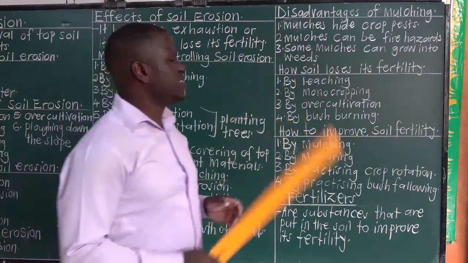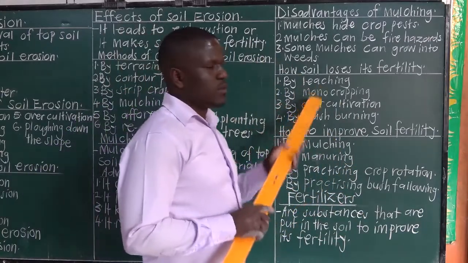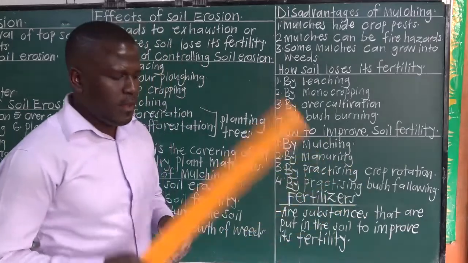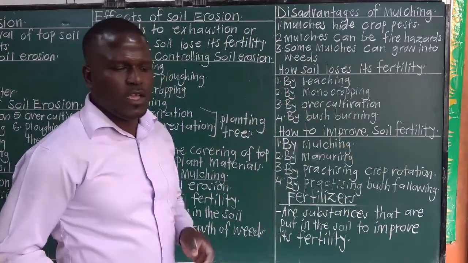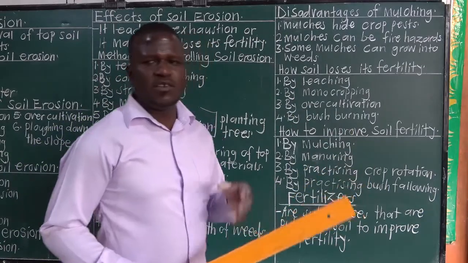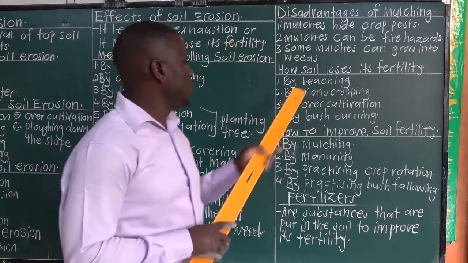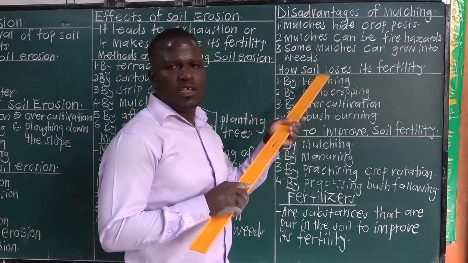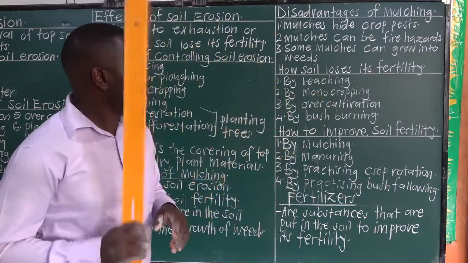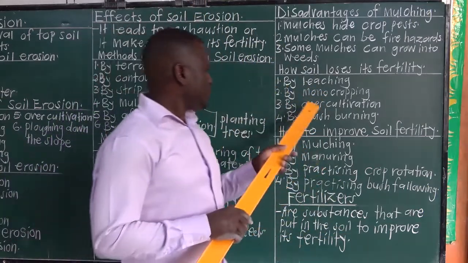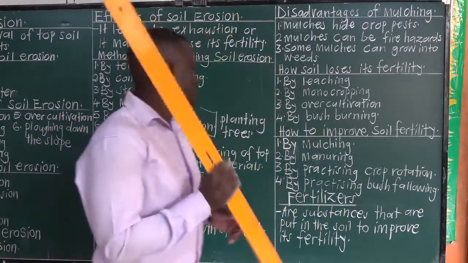How does soil lose its fertility? 1, by leaching. We say leaching is when plant nutrients go deeper in the soil where plant roots cannot reach. So when water and mineral salts go deeper in the soil where plant roots cannot reach, that's what we call leaching. So it leads to soil exhaustion. Leaching makes soil lose its fertility. We have monocropping. Monocropping can make soil lose its fertility. Overcultivation, then lastly, bush burning.